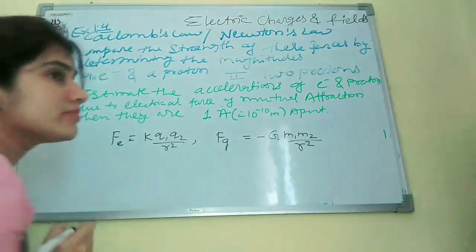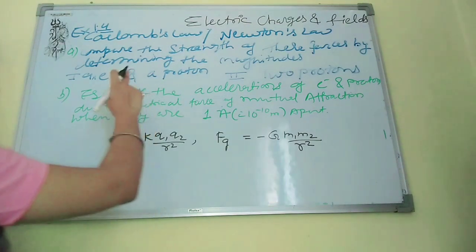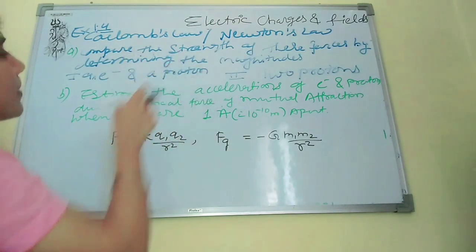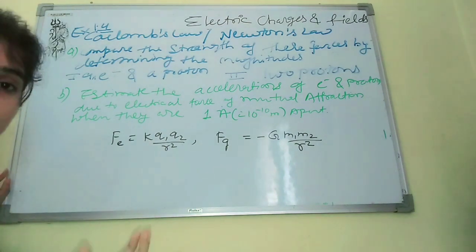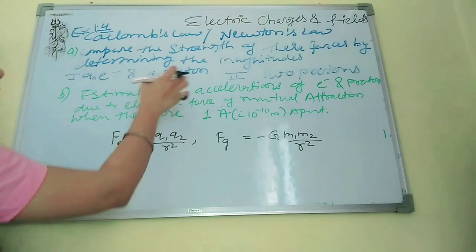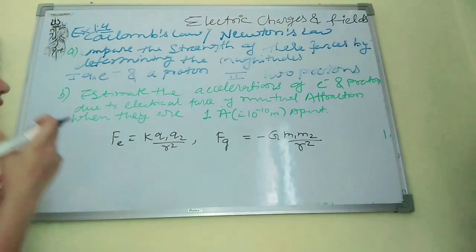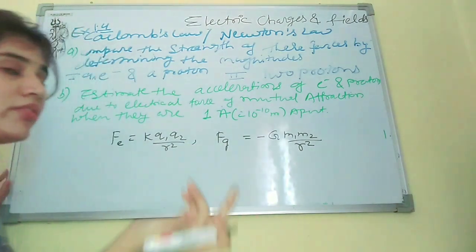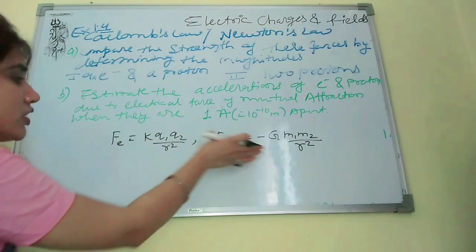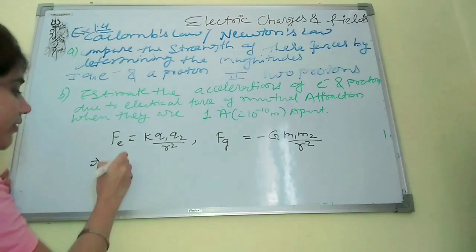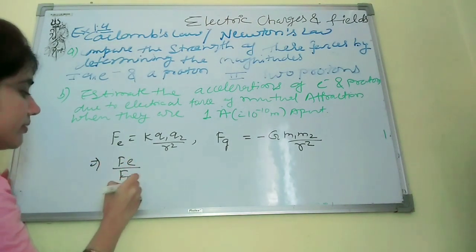First, compare the strength of these forces by determining their magnitudes, for an electron and a proton. We find these forces and make a ratio, Fe upon Fg.